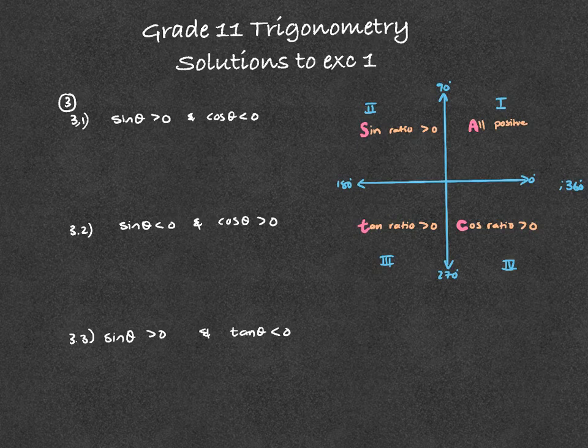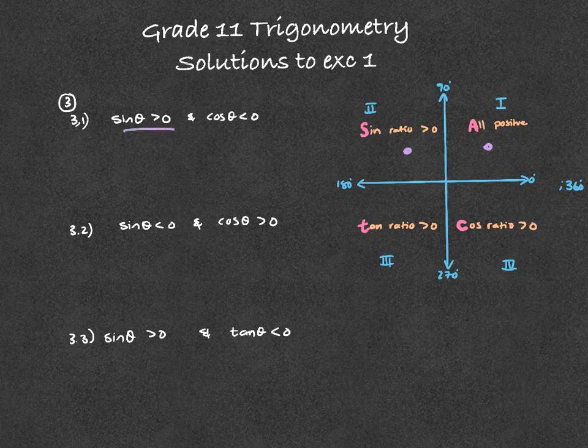Alright, question 3 is asking you in which quadrant theta would lie, that reference angle would be. Okay, so let's go through it, and there are two conditions. The first one, in question 3.1, is sine theta is positive. So where would we find sine theta that is positive? Sine theta would be positive in the first quadrant and in the second quadrant, right? And then where would cos theta be negative?